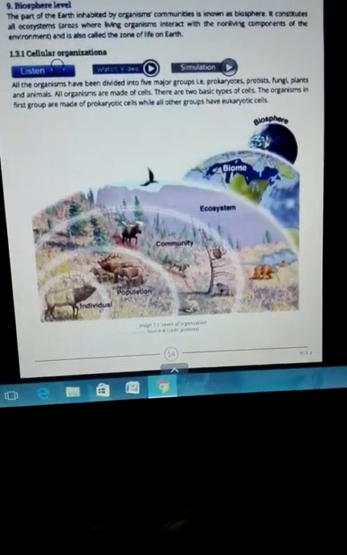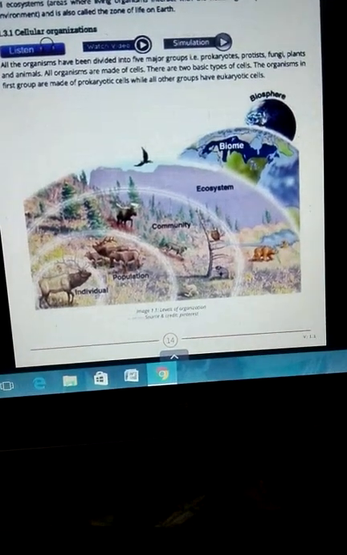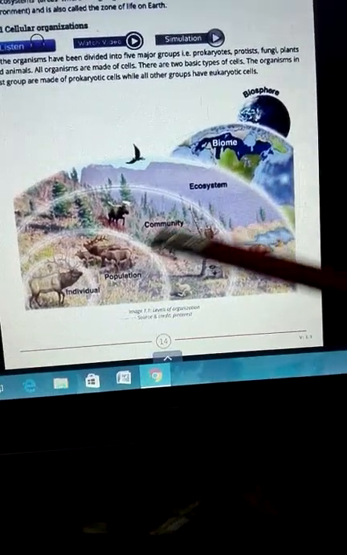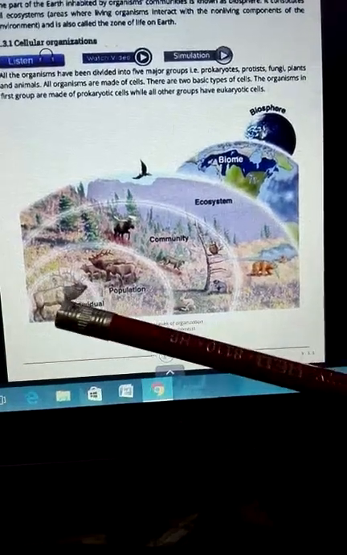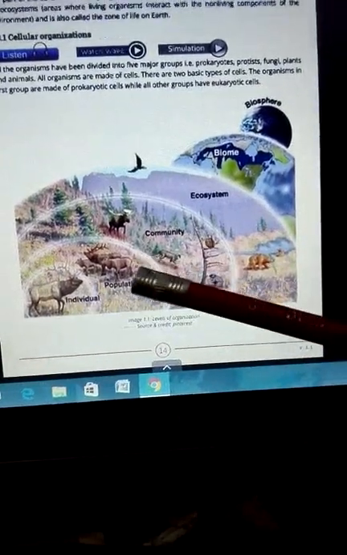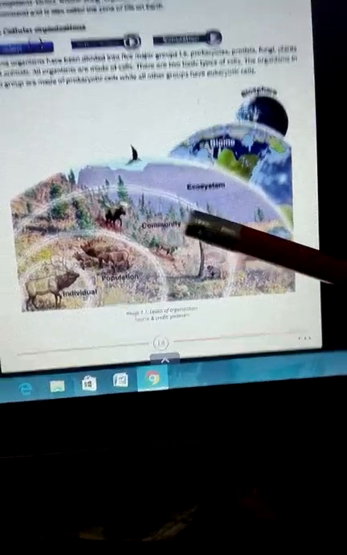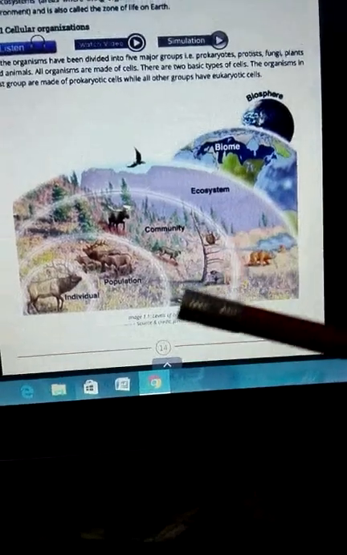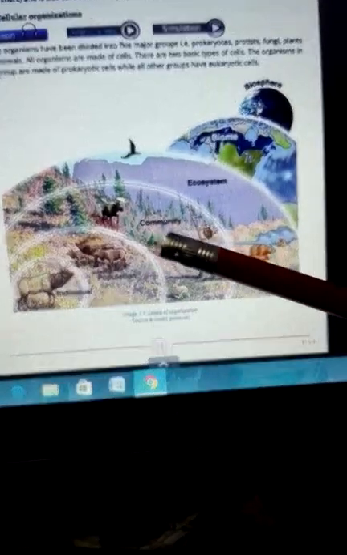Today we have read about cellular organization: how many kinds of organization appear for cellular organisms. There are different levels of organization, which are shown to you in this picture. For example, how individuals appear, how they become a population by increasing in number, and how they become a community by increasing in number plus increasing in variation. There are different kinds of animals living at the same place at the same time in a community.